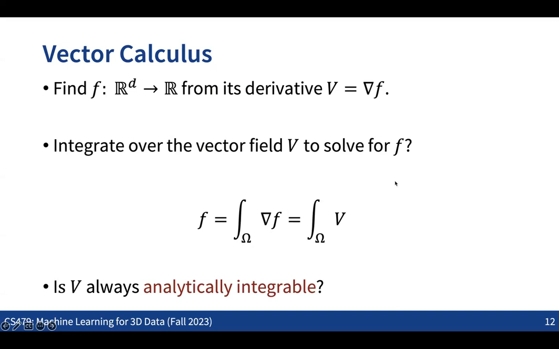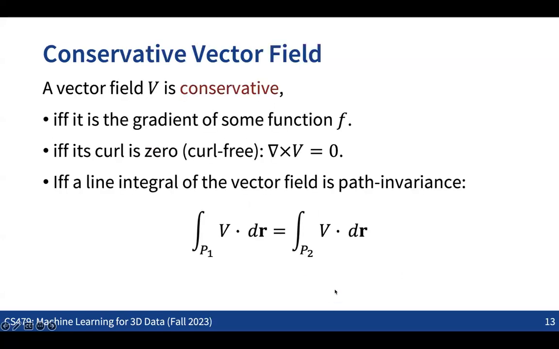But here, one problem is that in most cases, the vector field that we are getting may not be integrable, because there are certain conditions that should be satisfied if we want to directly take the integral of the vector field. The given vector field should be conservative if we want to get the integral. But in most cases, especially when we have some small noise in the surface normals, the given vector field may not be integrable. So that's the problem.